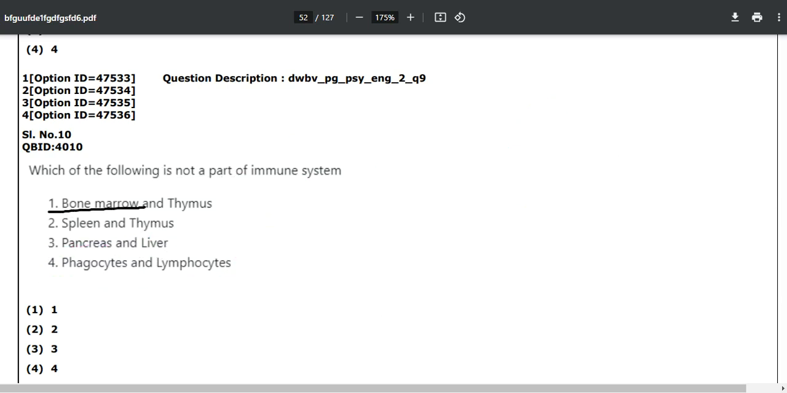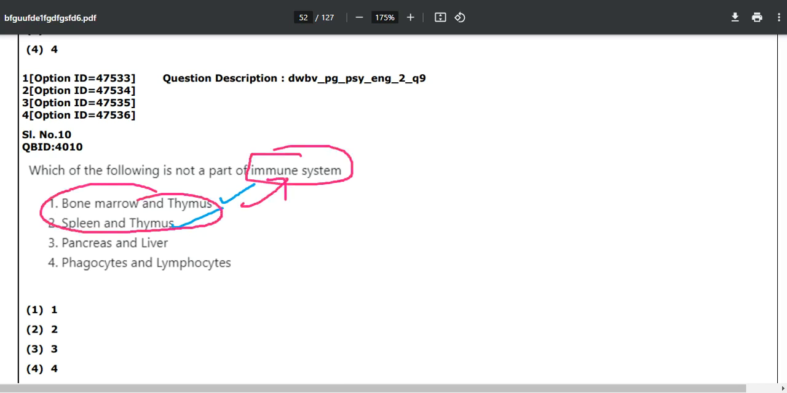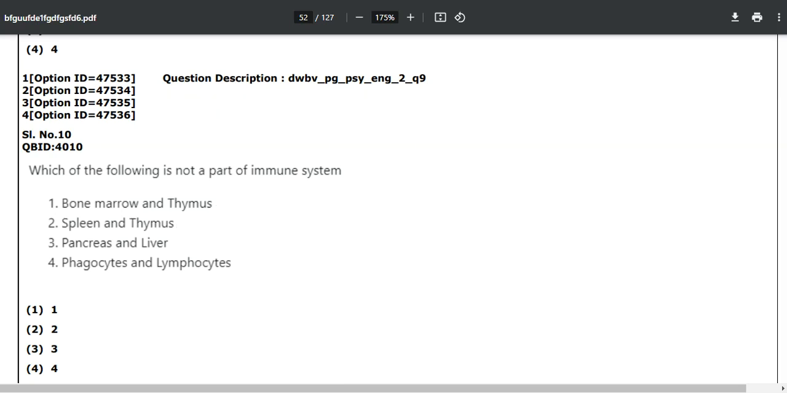You don't know about bone marrow and thymus, what these two do, and as well as spleen and thymus. But as soon as you see thymus and thymus over here, then it is most likely going to be what? Correct? No, this is going to be the wrong answer. That means it is going to be a part of your immune system, because they have tried to confuse you with this thymus. But you have to be a little alert, a little sharp. But if not, then just go with the basic knowledge which you have: pancreas and liver.